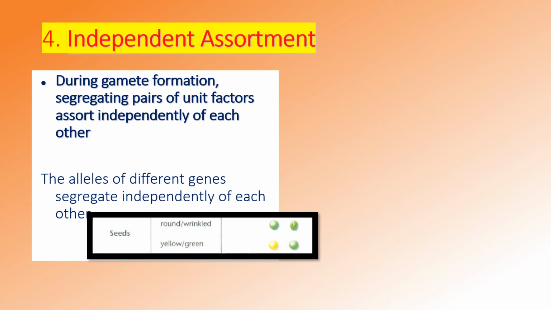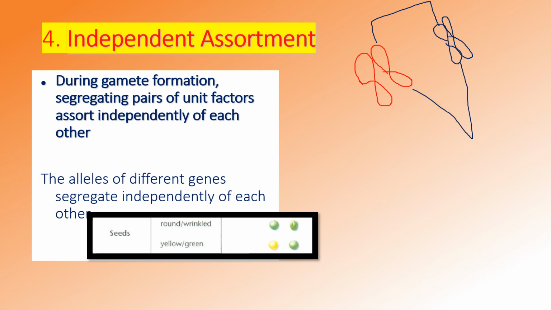It is a little bit different from the other laws, because here Mendel had no idea about genes, chromosomes, DNA, etc. So he used the term unit factors. Hence he said that during gamete formation, so this is two homologous chromosomes and this is another chromosome, so these two are non-homologous chromosomes. During gamete formation, the segregating pairs of unit factors assort independently of each other.